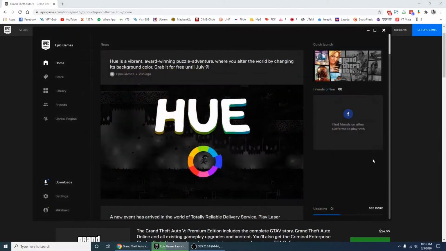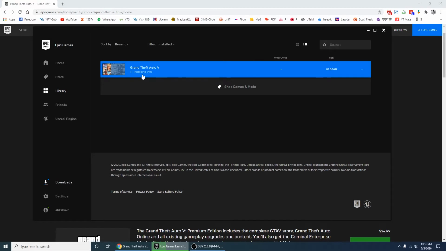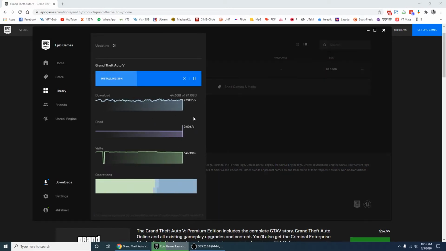This is the Epic Games launcher. In here, if you go to library, you can see I am installing the game. If you go to downloads, it's showing I have already downloaded around 45 gigs out of 94 gigs. Sorry, I said it was 90 gigs, my mistake. So what will happen if I want to pause the download and resume? Now I'm pausing the download. You see it's already paused, and if I want to resume, I just press the resume button. You see it started right away.